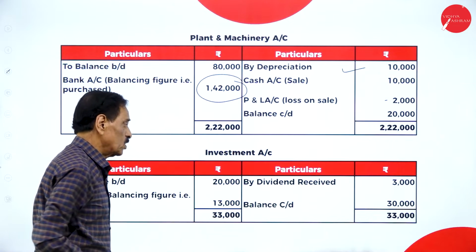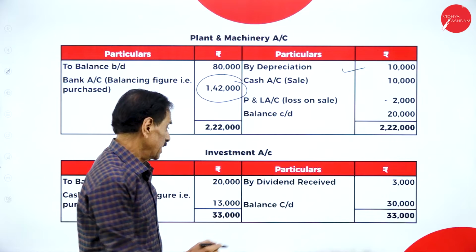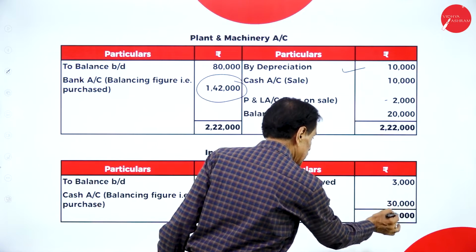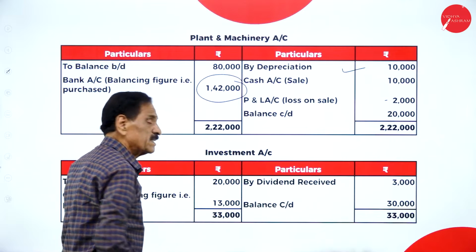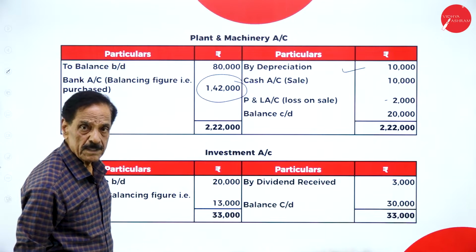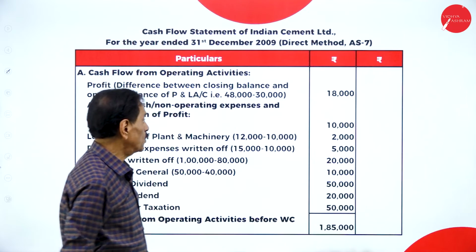At the beginning, you have got 20,000. How much did you receive during the year? 3,000. End of the year, 30,000. 30 plus 3, 33,000. So how much is the balancing purchases? 13,000 has been purchased. Debit side purchases, credit side sale. We'll move on to the next one.